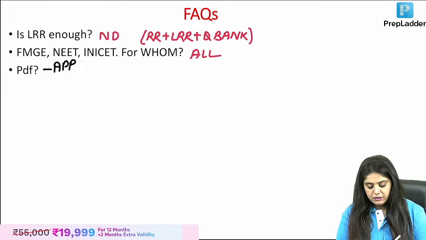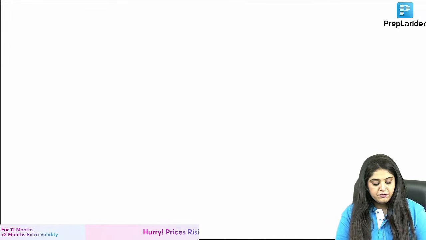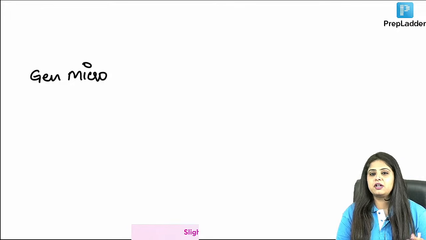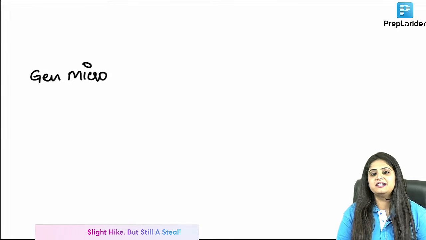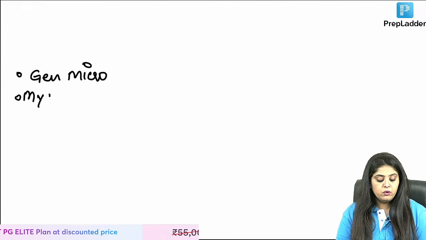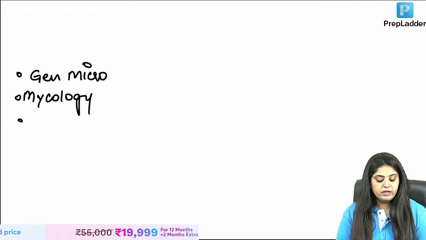What is the plan for today? Let's come down to the real thing. We always have to start with general microbiology, which I will. The first most run-of-the-mill question will be gram stain, ZN stain. It's the same every time, we always start with that. I've added a few culture media questions also this time. Thereafter, we'll be going to mycology. Thereafter, we'll be going to parasitology.